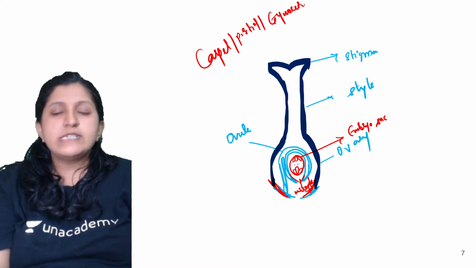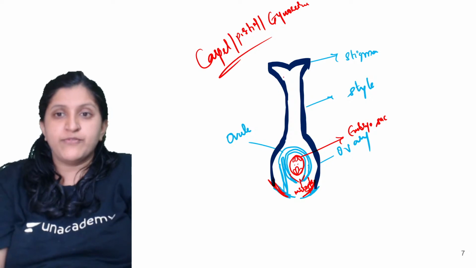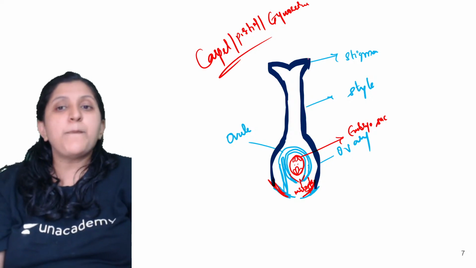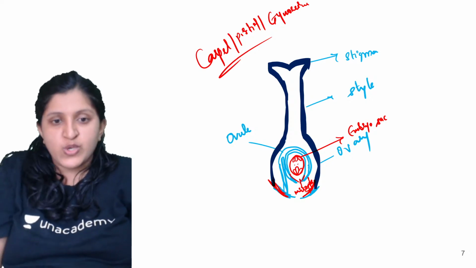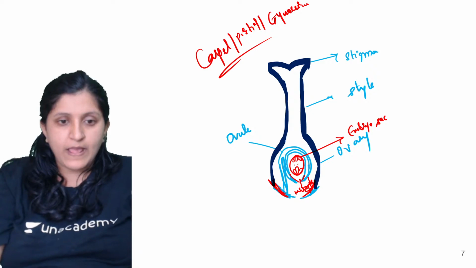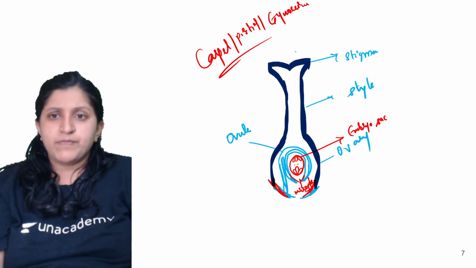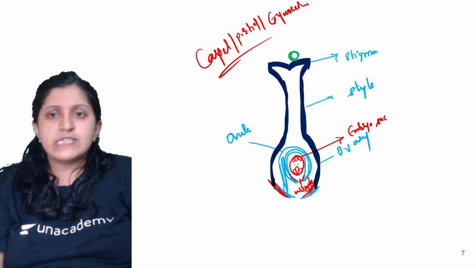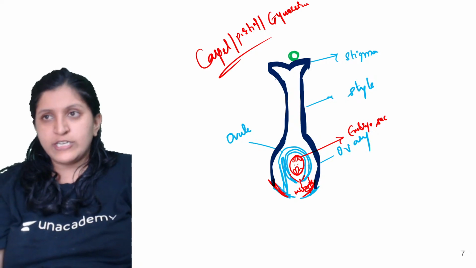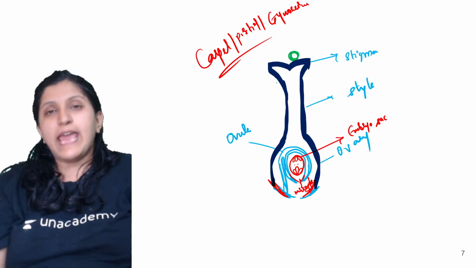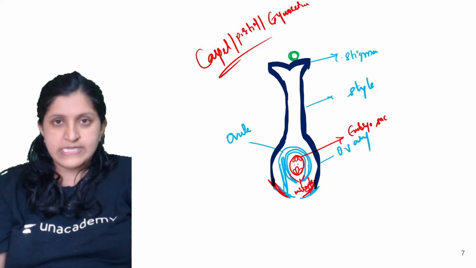These are the different parts that you can find, and once the compatible pollen grain falls on it, let's say here, this is a pollen grain belonging to the same species, but it can be of a different plant or of the same plant.